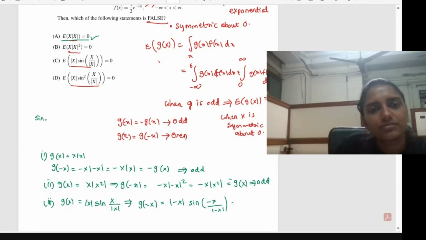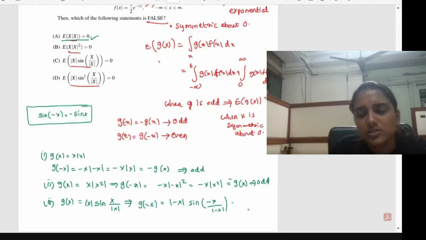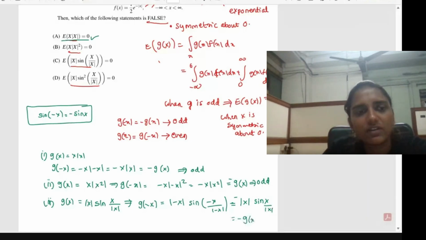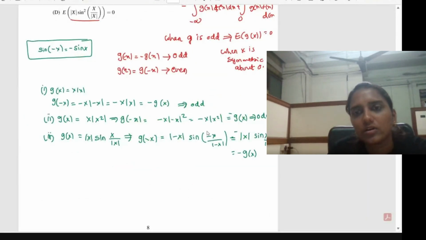So sine of minus x will be equal to minus sine x. Okay, so when you apply that result here, this will become mod x into sine x, this is minus, then the denominator will be positive. So this will become minus of mod x into sine x by mod x. So this is again minus of g of x. So that will give you an odd function. Here also g of x will be odd.